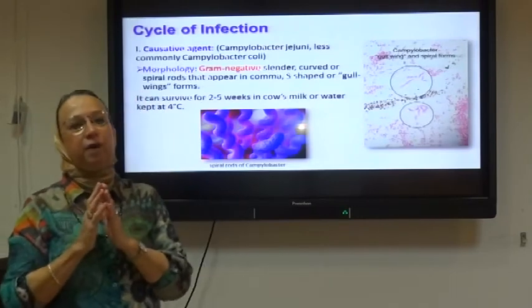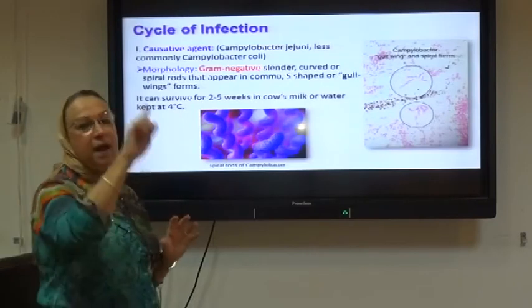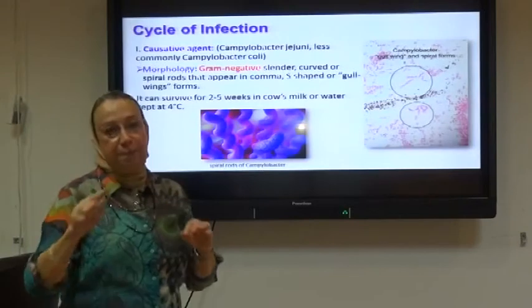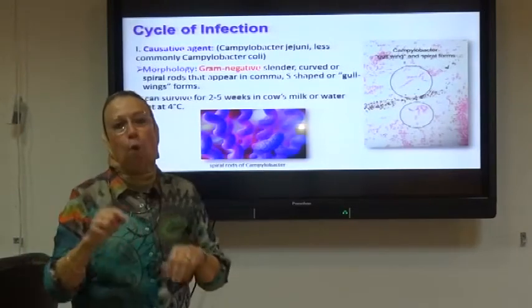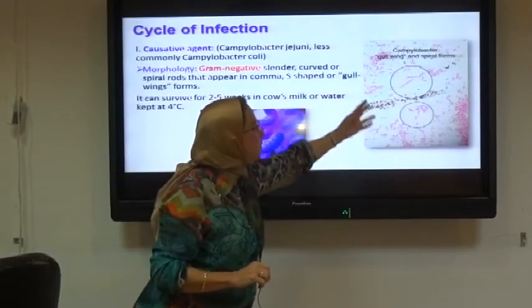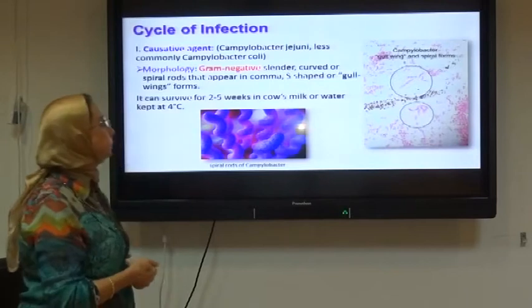بس they have an irregular morphology. They appear either helical, spiral, S-shaped, ring-shaped, or sometimes comma-shaped. هنا شايفين منظر irregular morphology of the Campylobacter.